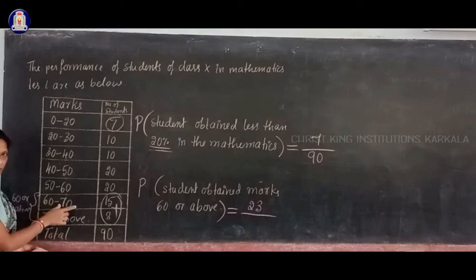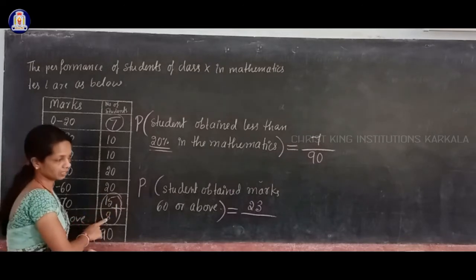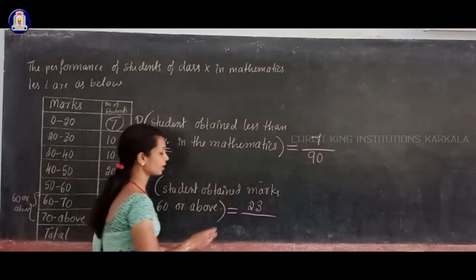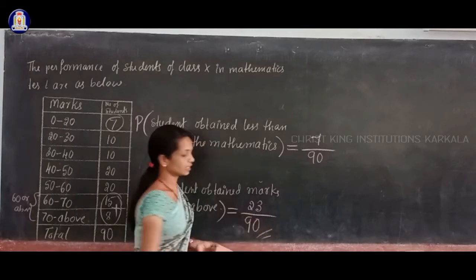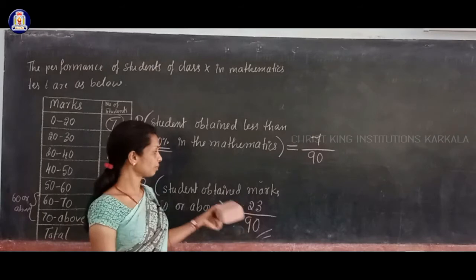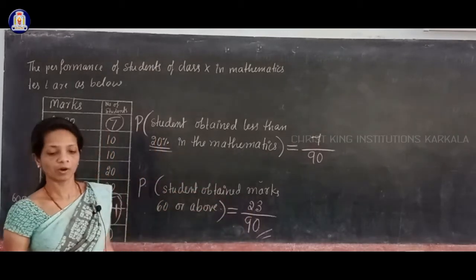Okay, in 60 to 70, equal to 60 is there and more than 60 also, and in this class interval also you have more than 60 marks. Okay, so in total how many students are there? 15 plus 8 that is 23, dividing by the total number of students 90.